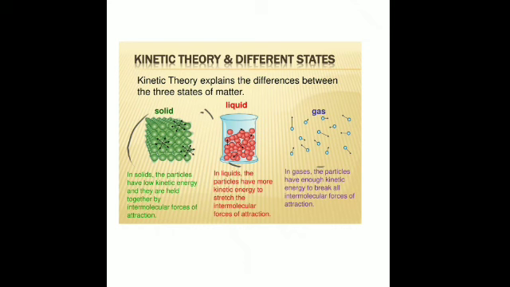So what are the main postulates of the kinetic theory of matter? That is, matter is made up of very, very small particles called atoms or molecules. I have just told you that matter is made up of very, very small particles called atoms or molecules. Is it clear?